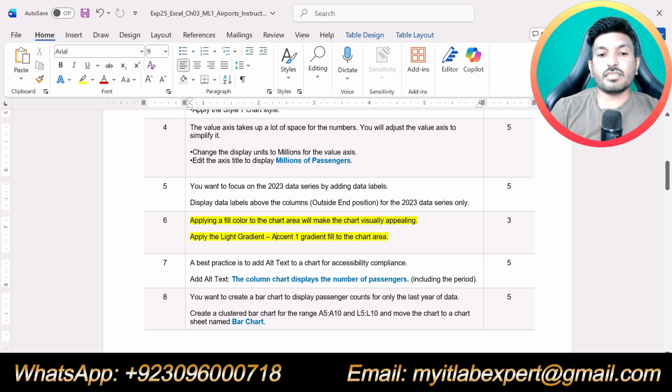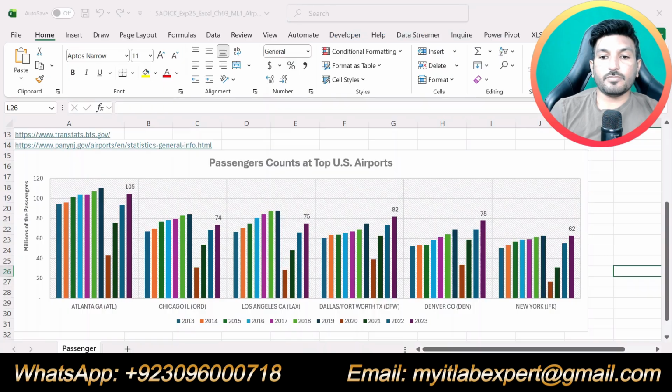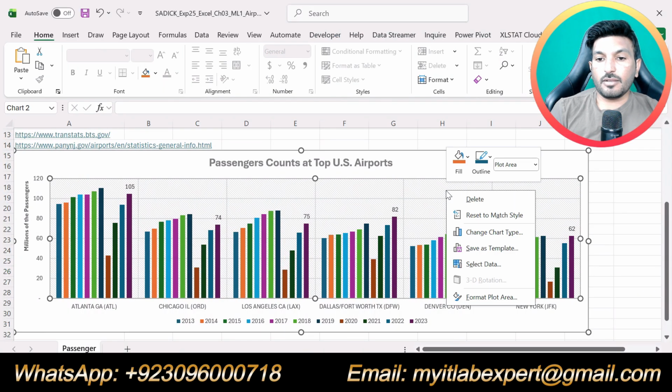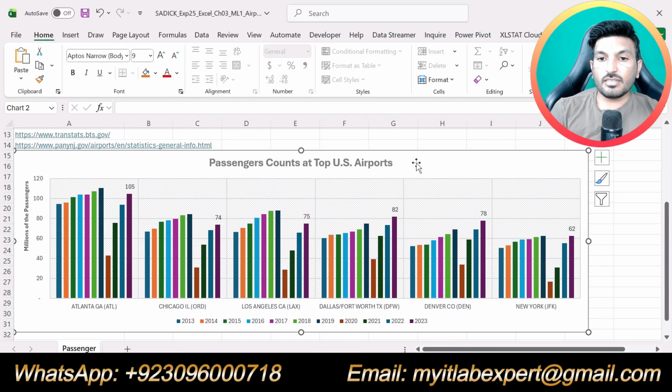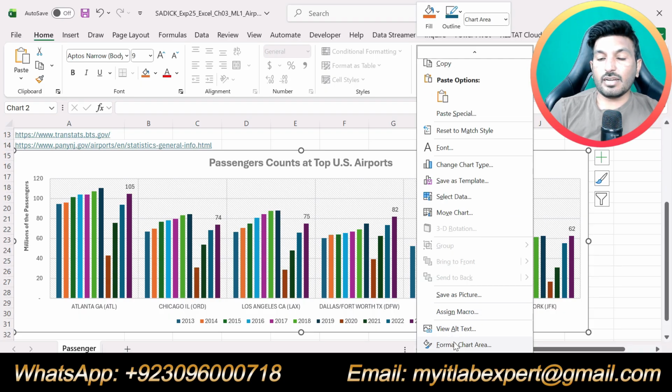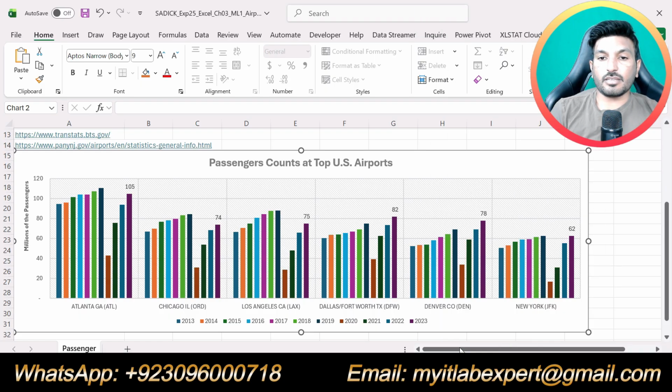Now step number 6 is saying applying a fill color to the chart area will make the chart visually appealing. Apply the light gradient accent 1 gradient fill to the chart area. So this is our chart area. Click on that, right click on that and click format chart area.